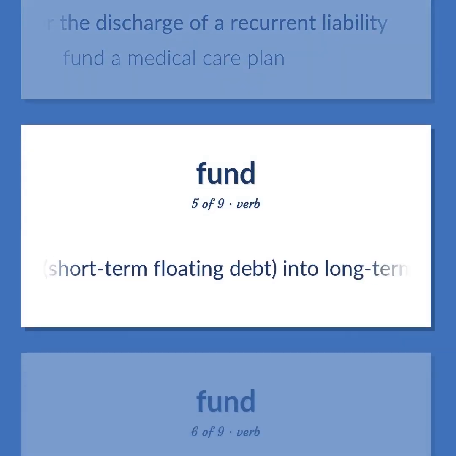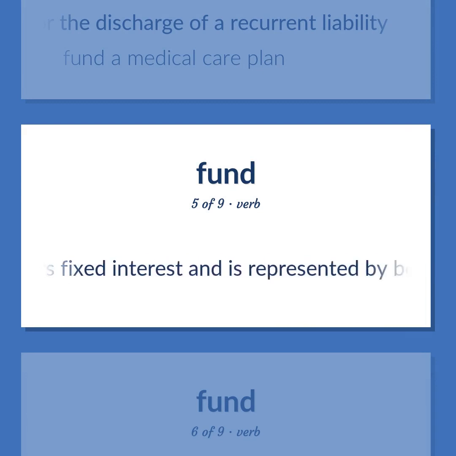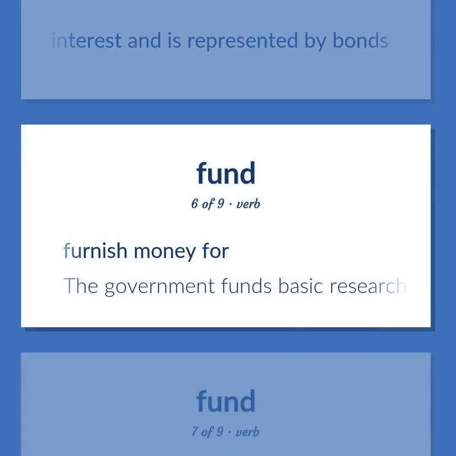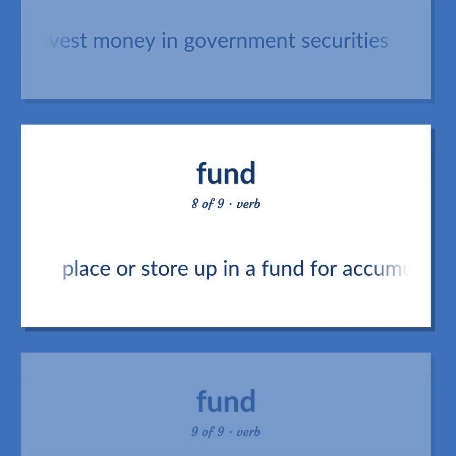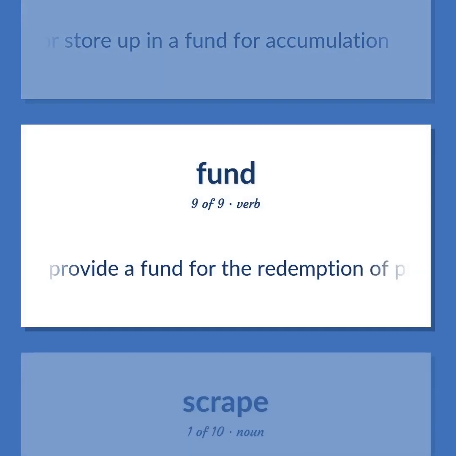Convert short-term floating debt into long-term debt that bears fixed interest and is represented by bonds. Furnish money for. The government funds basic research in many areas. Invest money in government securities. Place or store up in a fund for accumulation. Provide a fund for the redemption of principal or payment of interest.